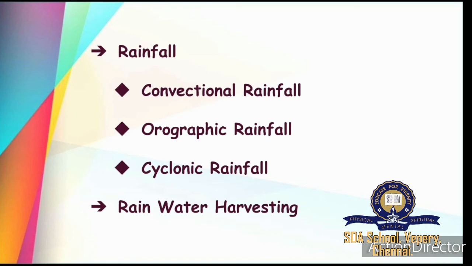Okay, then comes cyclonic rainfall. The warm air from a hot area is heated and moves upward. So what will happen to the air in the hot area? It will be very hot, it will get heated up and move upward.